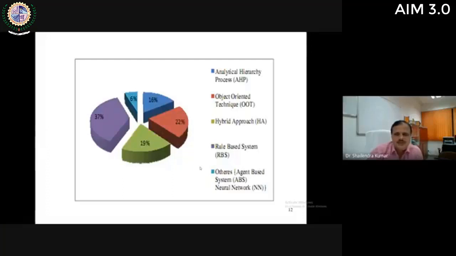So there are so many techniques of artificial intelligence, and today I will discuss only knowledge-based systems or expert systems, which are rule-based systems. From this graph, you can see that around 37% of intelligent systems are built using the rule-based approach, that is, the production rule-based approach. Other techniques are analytical hierarchy process (AHP), object-oriented technique, hybrid approach, agent-based systems, and neural networks. But this lecture is focused on rule-based systems.